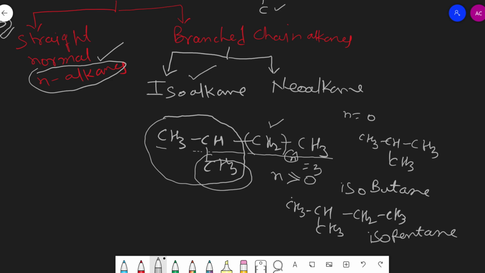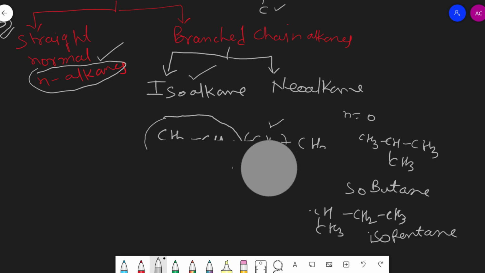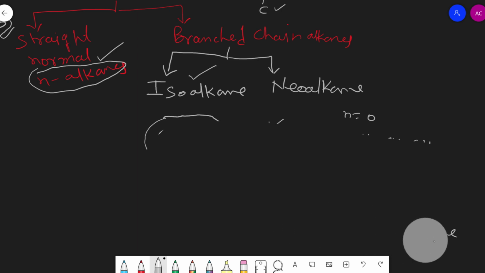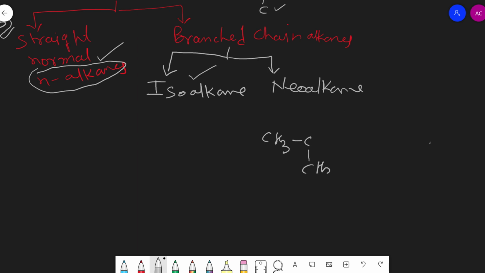And about neoalkane, we can say that they are branched chain alkanes in which the second carbon carries branching of two methyls. Means in case of neoalkane, we observe the end of the carbon chain like this. The remaining carbons will be here, so we can write here n, and the ending carbon will be CH3.